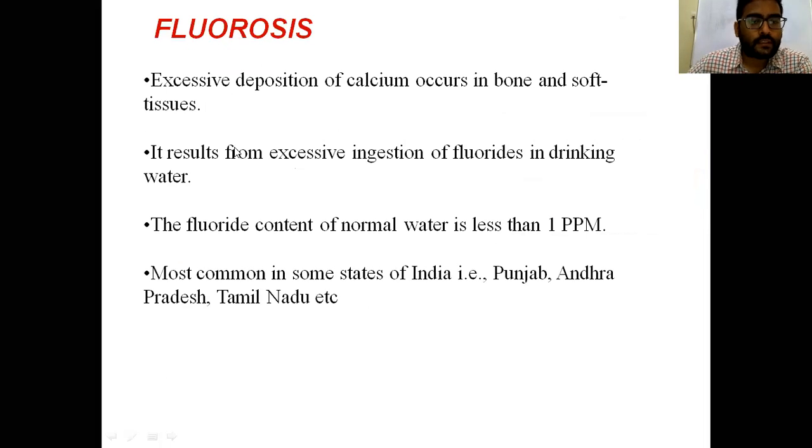And fluorosis. This is also excessive formation of irregular bone. Excessive deposition of calcium occurs in bone and soft tissues due to increased amounts of fluorine. It results from excessive ingestion of fluorides in drinking water. The fluoride content of normal water should be 1 ppm or less. Most common in some states of India like Andhra Pradesh, Nalgonda and Tamil Nadu also.